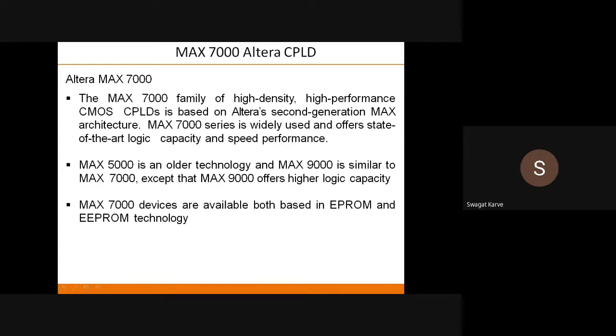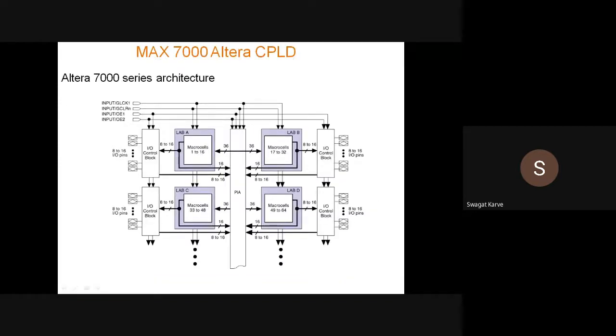And these Max 7000 devices are available based on EPROM and EEPROM technology. That means it is available in EPROM as well as EEPROM technology. So this is the architecture of Altera Max 7000 CPLD. You have LAB blocks, then you have macrocells, then you have a PIA, that means programmable interconnect array. Then you have input output control blocks.